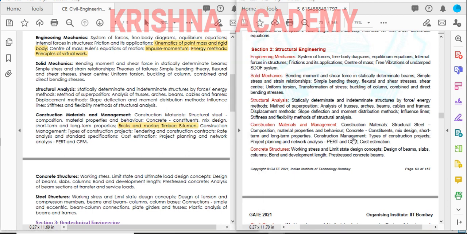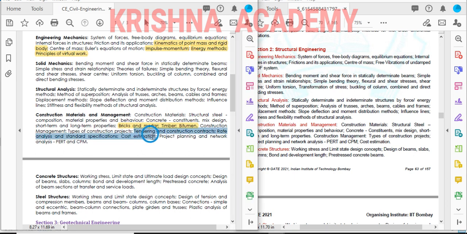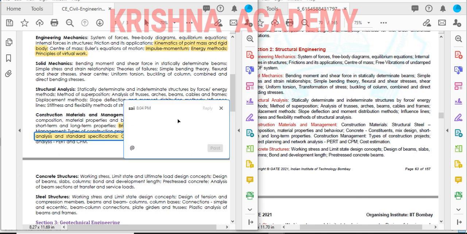In construction management, types of construction projects, project planning and network analysis, and the tendering process are directly removed this year, and PERT and CPM, but cost estimation is there.